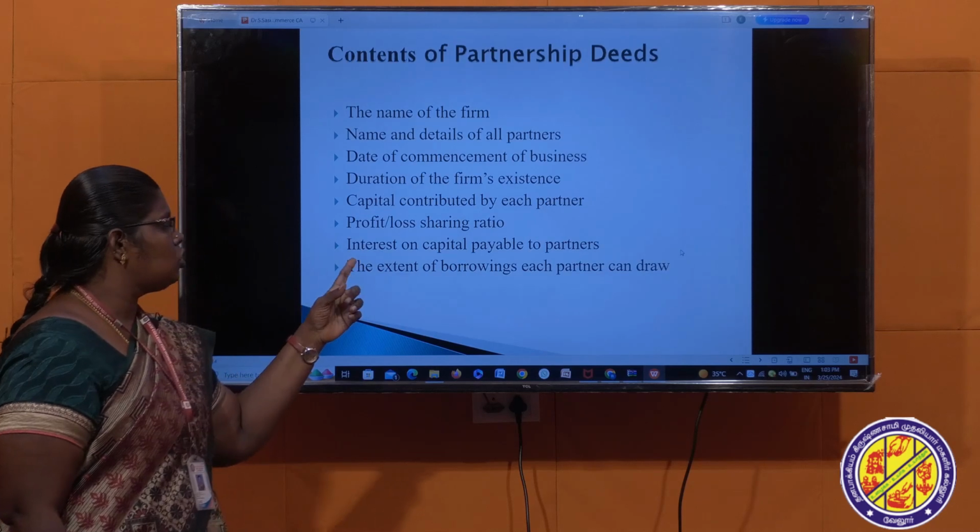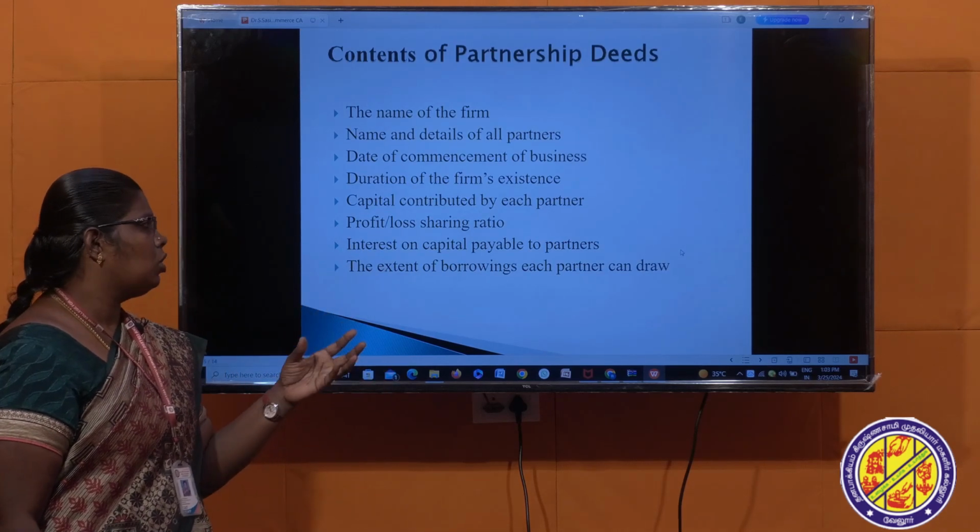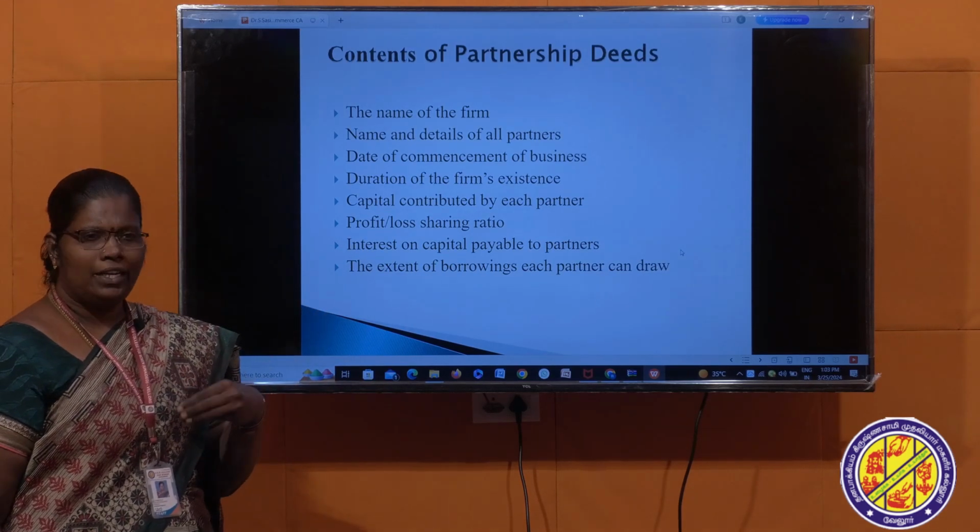Next one is interest on capital payable to the partners. What interest should be calculated in the business?